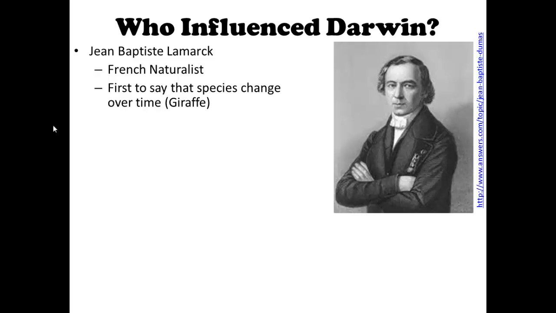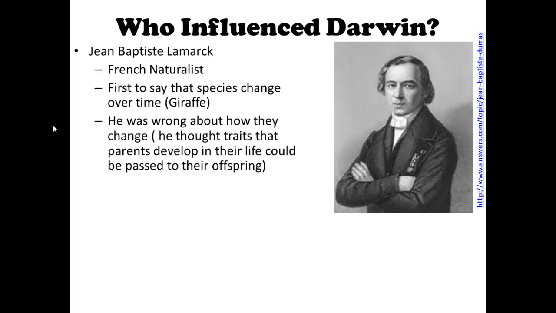He noticed the change in the giraffe before Darwin thought about it, but he was wrong about how they changed. He thought that the traits that the parents developed in their lifetime could be passed on to their offspring. But it's actually related to the genes. Just because a parent had a trait in their life doesn't necessarily mean that they're going to pass it to their offspring. It's related to their genes, or the genetic variation that I talked about.